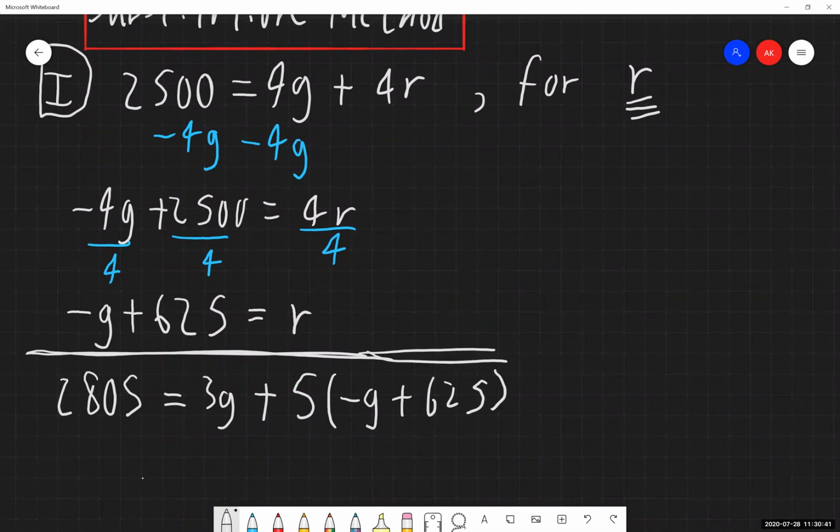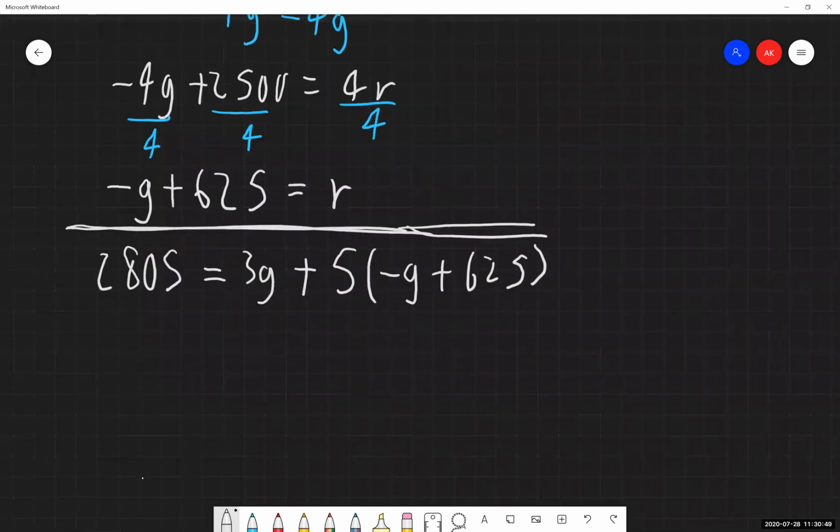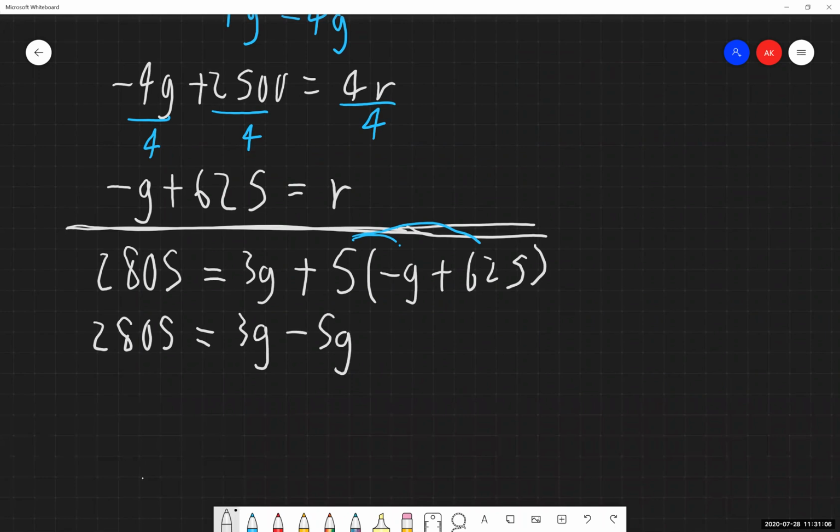So wherever an r shows up in my second equation, plugging that in there. So now, using the distributive property, I'm going through and I'm solving for g. And again, we're going to have larger numbers showing up with this. Again, that's fine. Apply your calculator.